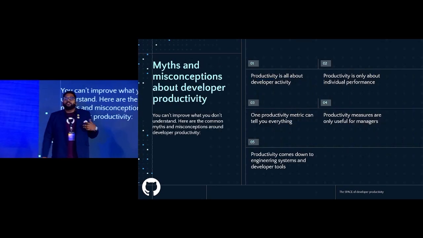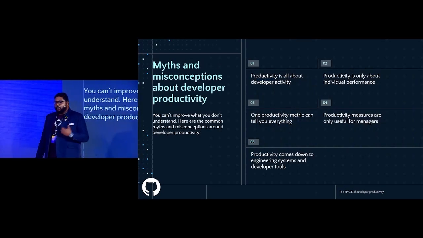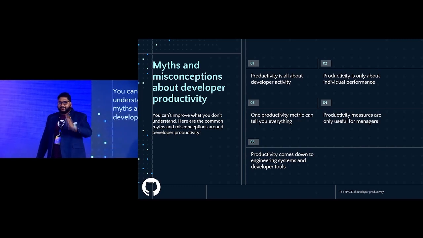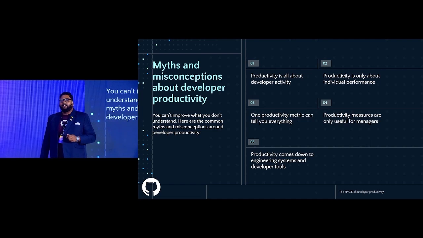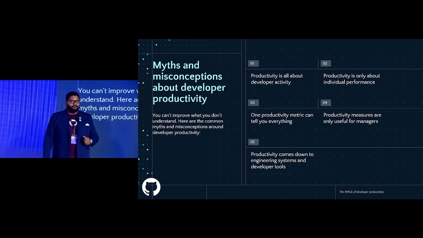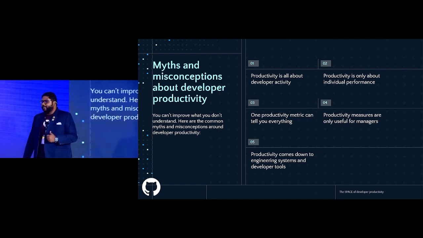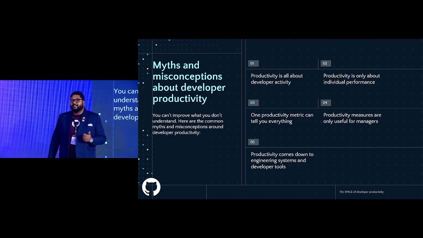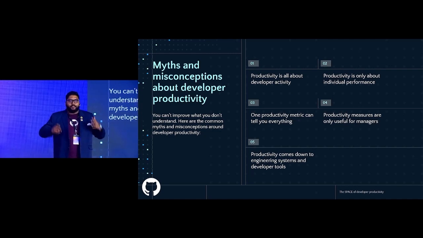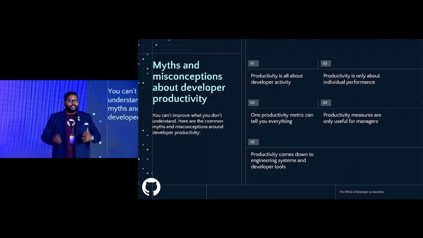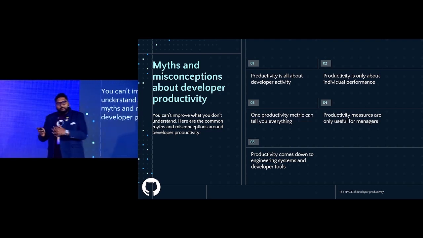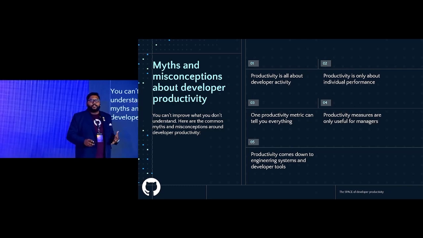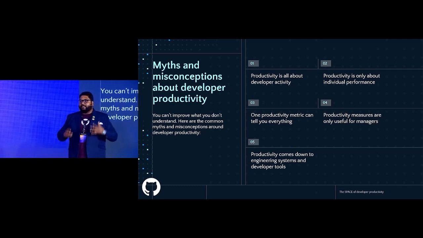So what are those myths that I encountered, right? A lot of times I was told, it's all about activity: commits, changes, pushes, PRs, track them all, find out how many PRs your developers are doing. Not it, right? It's only about individual performance. I've always been told that, hey, it's all about this solo developer, this greyhound who knows what he's doing. Sadly, that's not true. It's not about one metric. There's no one core number that you can put on one large dashboard and say, that's my number.